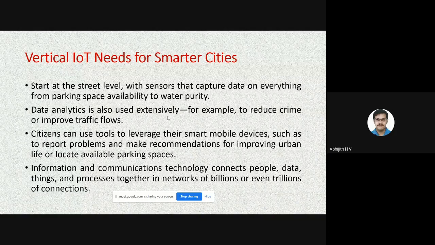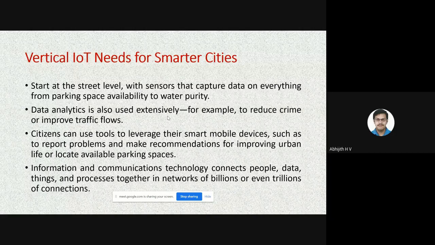We are just discussing certain examples. Using my mobile phone, I should be able to track where a parking space is available. I should not keep on moving around, sitting inside a car or a two-wheeler, searching for a parking space. I should be able to detect through my mobile phone where the parking space is available, and directly go there and park the vehicle. That is the important requirement. So usage of smart devices by the public is very important in a smarter city.